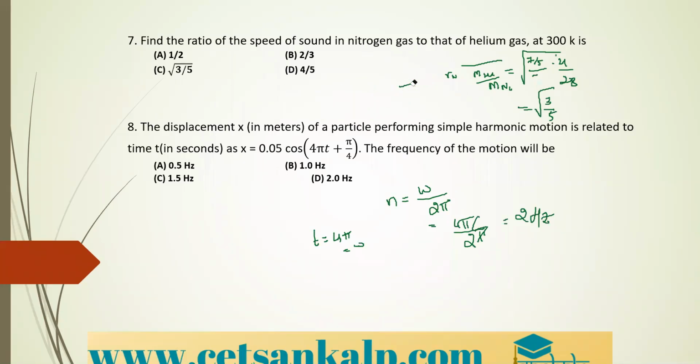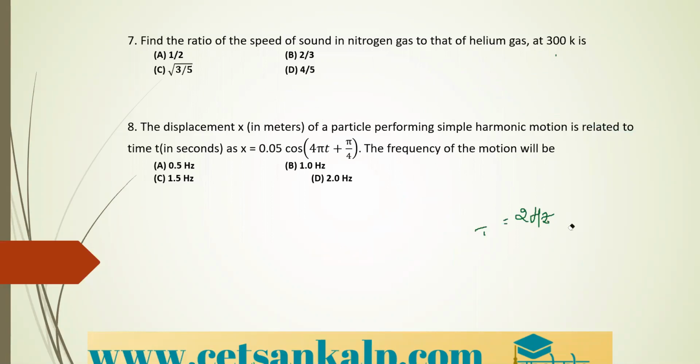Okay. We just need to remember the formula. That is N is equal to omega divided by 2 pi. Therefore, we can write the correct answer. That is option D is the correct option here.